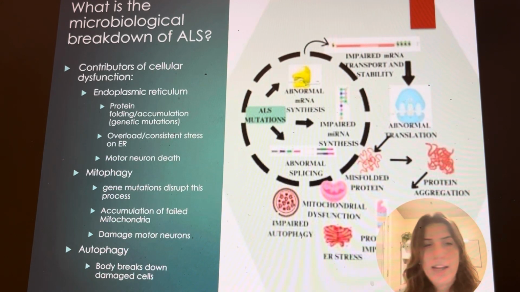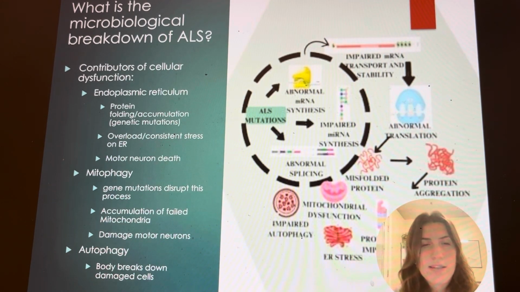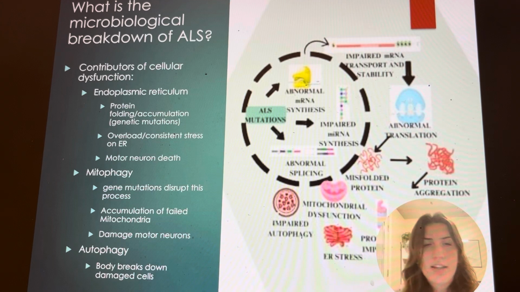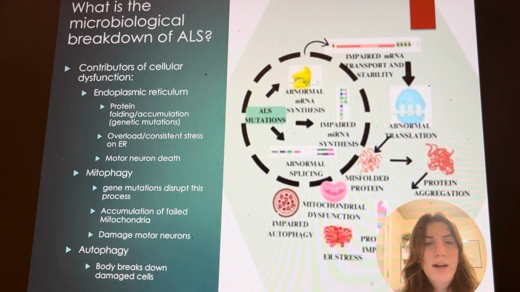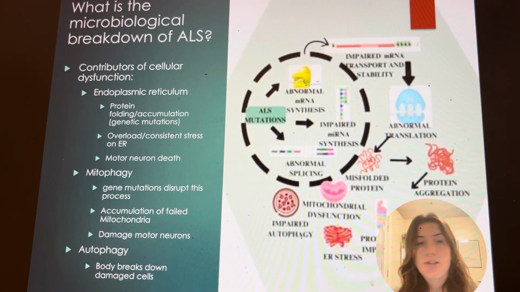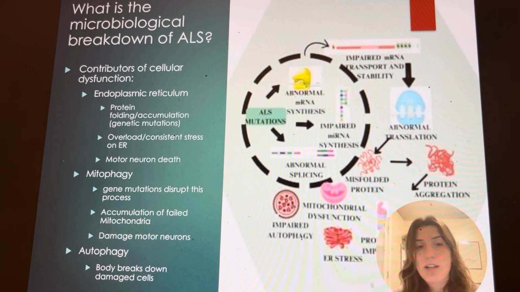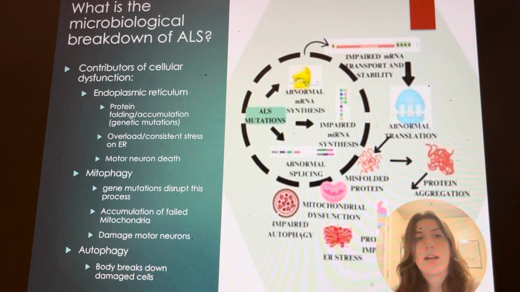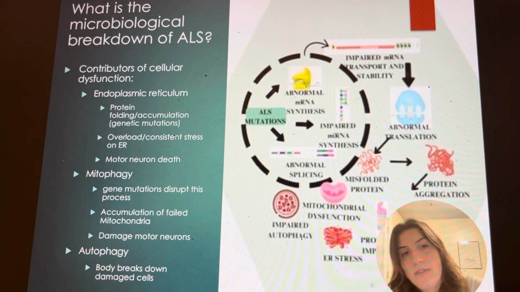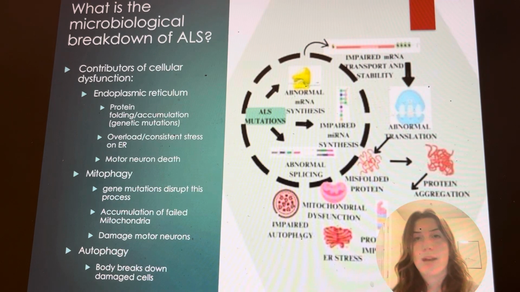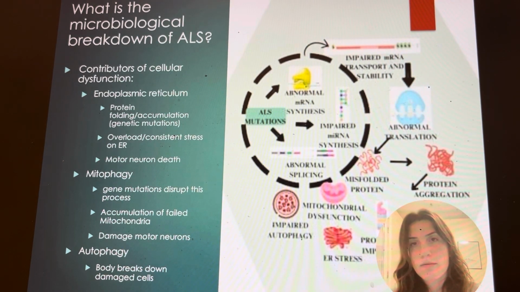In mitophagy, gene mutations disrupt this process. Accumulation of failed mitochondria buildup and damaged motor neurons are the result. In autophagy, the body breaks down damaged cells, and as well as going along with these other two forms of dysfunction, it just adds to ALS becoming more of a problem.